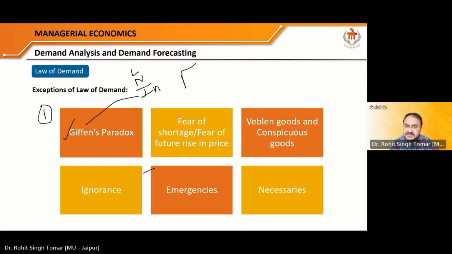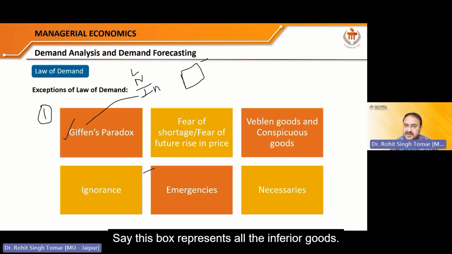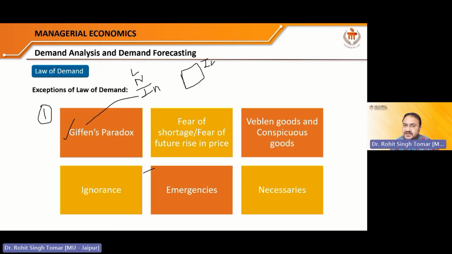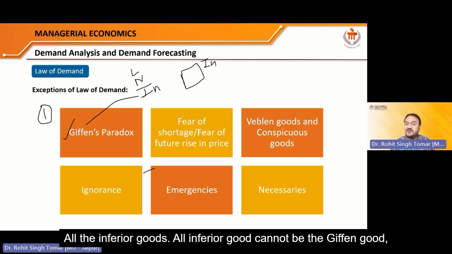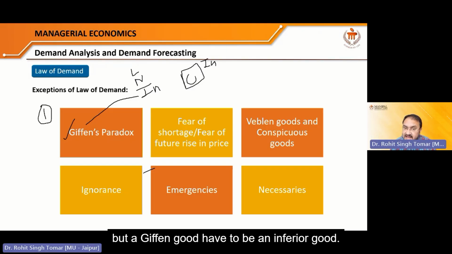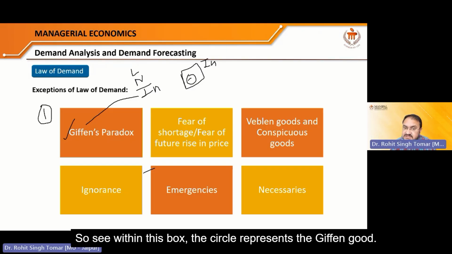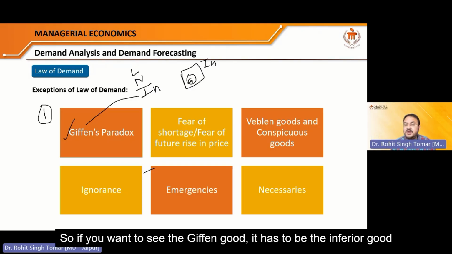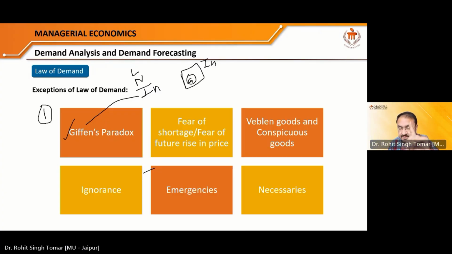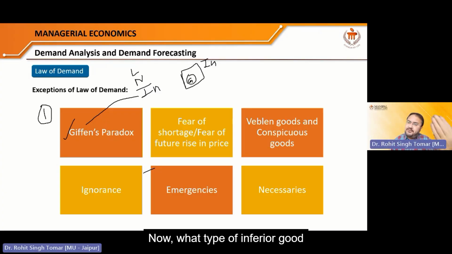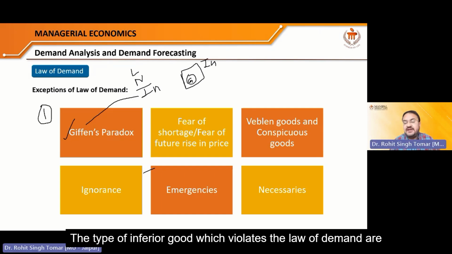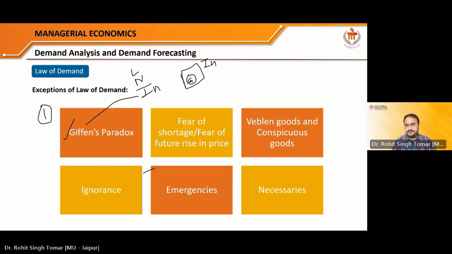See this box. Say this box represents all the inferior goods. All inferior goods cannot be Giffen goods, but a Giffen good has to be an inferior good. So in this box, the circle represents the Giffen good. If you want to see a Giffen good, it has to be an inferior good first. Number one. Now, what type of inferior good is considered a Giffen good? The type of inferior good which violates the law of demand.